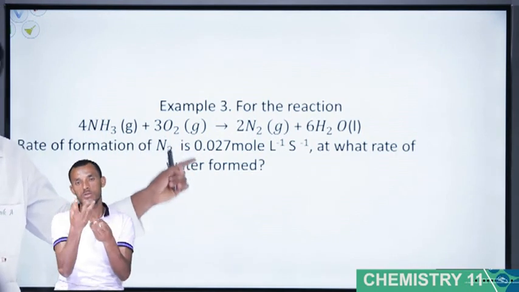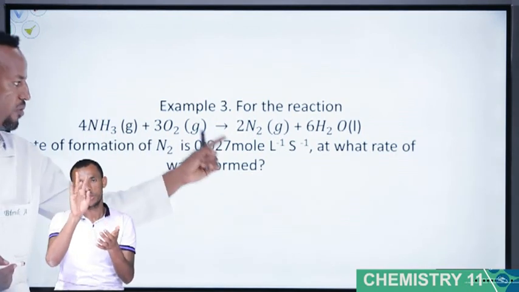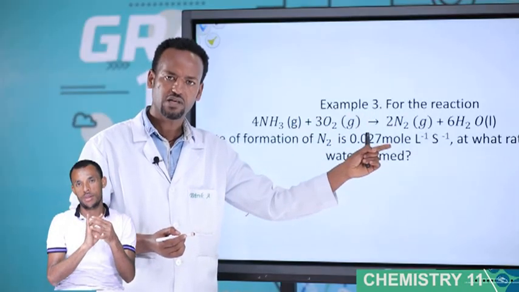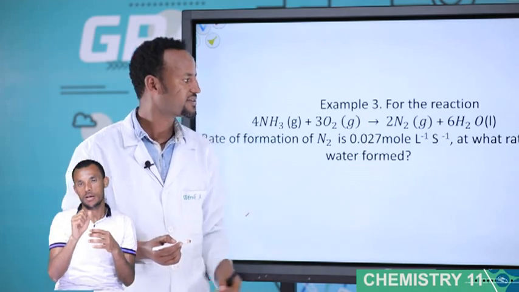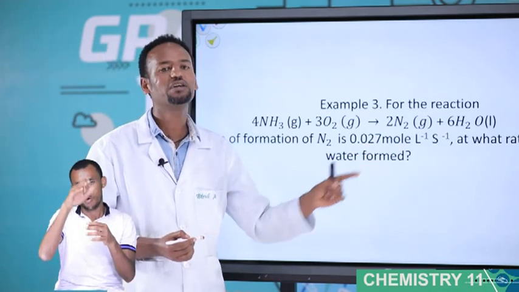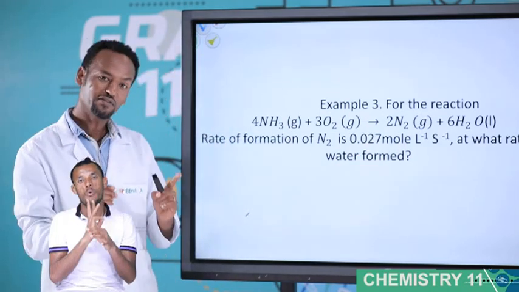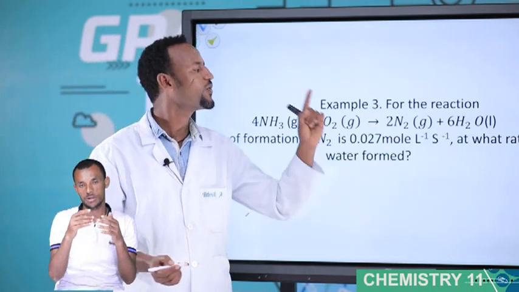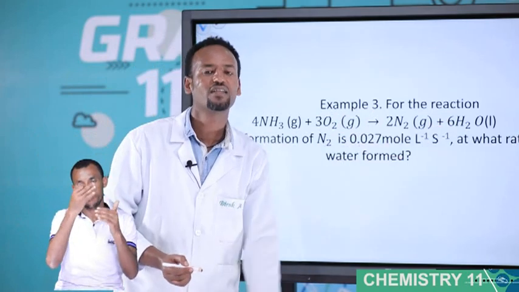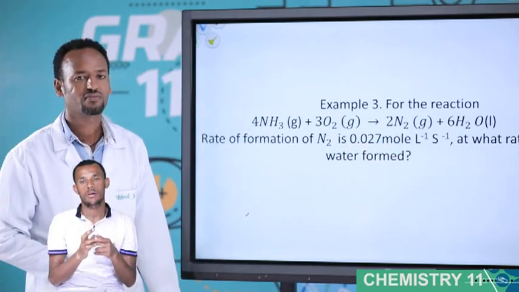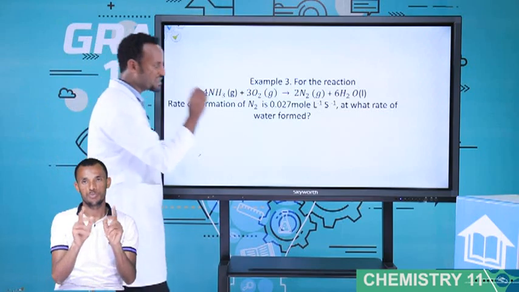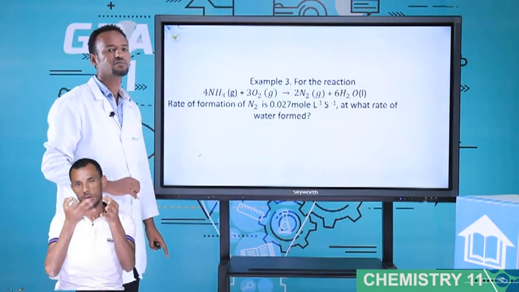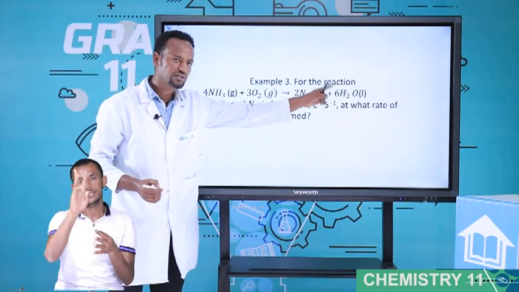How much is given? 0.027 mole per liter per second. Why mole per liter per second? Because this is the unit of rates. At what rate is water formed? What is given? The rate of formation of N2. What is the question? What is the rate of formation of water? First, write the rate expression for water by using coefficient 6. It uses what? 1 over 6.